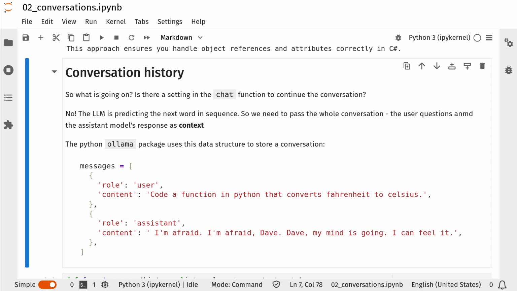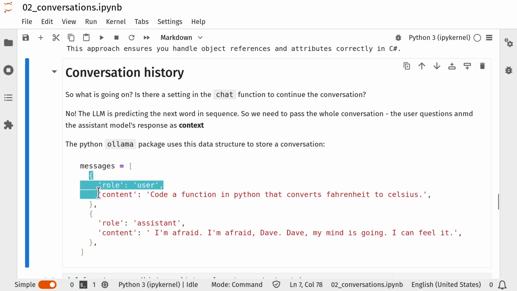In order for DeepSeek to know about our conversation, we need to pass in all of the data, the original prompt, followed up by the response from the model itself. So we can do that through the Ollama package. So our messages list changes and looks like this.